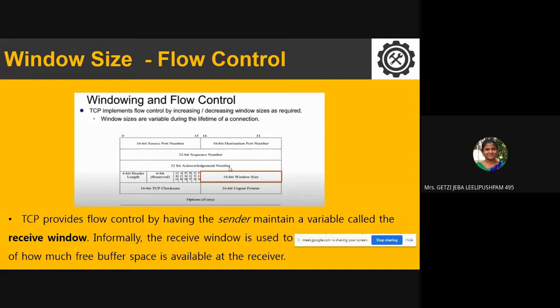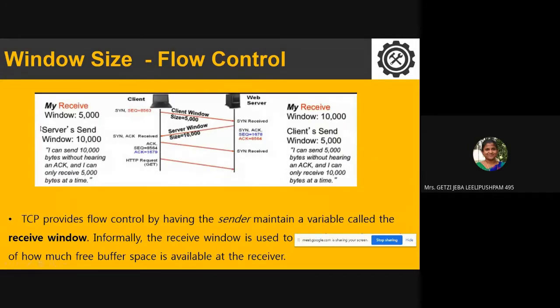So you could see in the next example here. The client sends the SYN packet with the sequence number of 8563. Now the client advertised in the SYN packet that my window size is only 5000 bytes. What does this mean? Only after I acknowledge the 5000 bytes, you are supposed to send me the remaining bytes. That is the meaning of the window size.